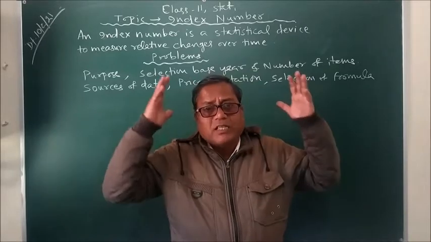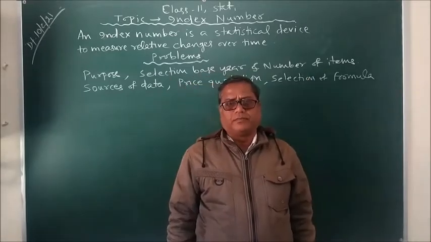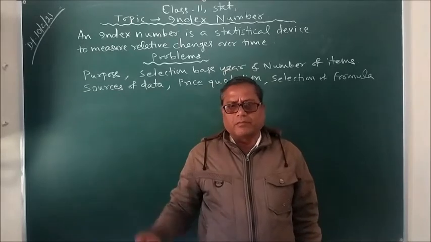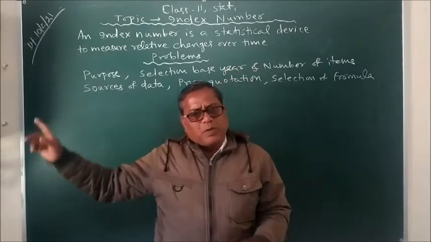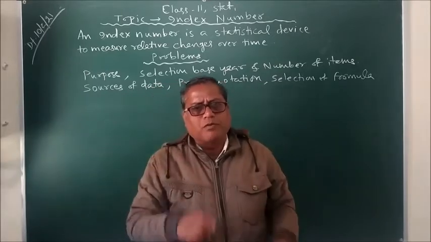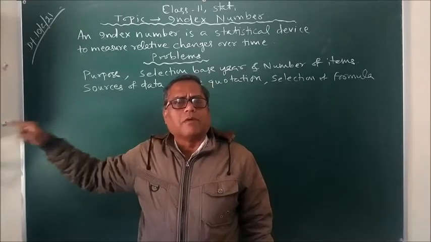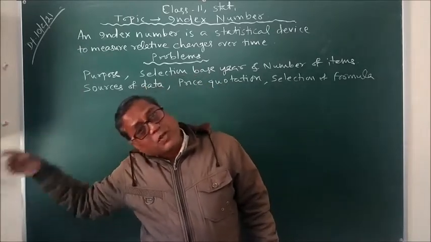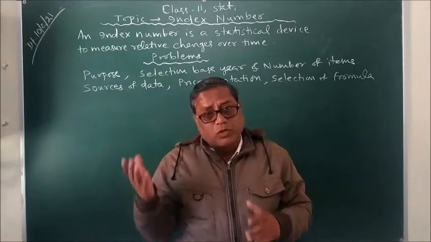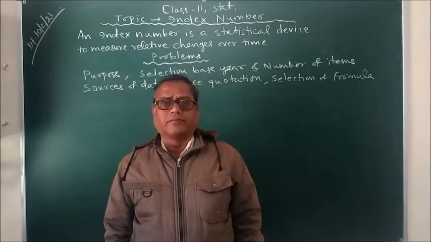What is the degree, what is the intensity of change? How much it has changed? That is the study of index number. So, it is not the price of tomato before 10 years and price of tomato now. It is in general the price of things sold in the market before 10 years and the same things sold in the market right now in the current year.